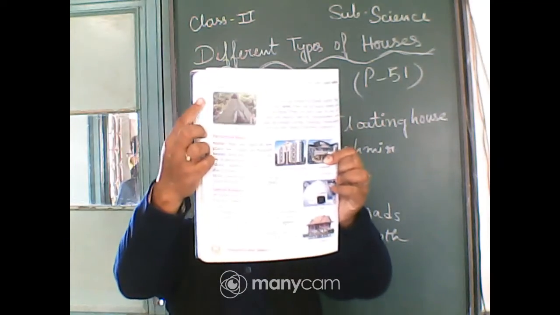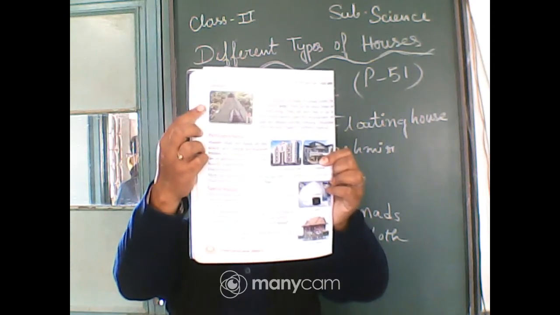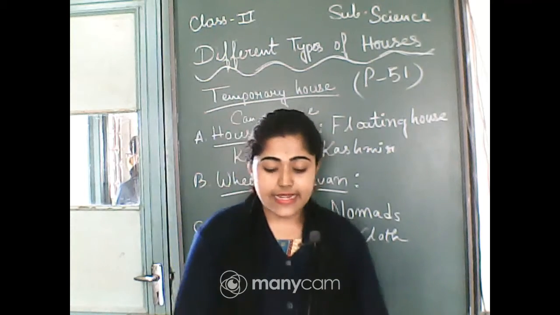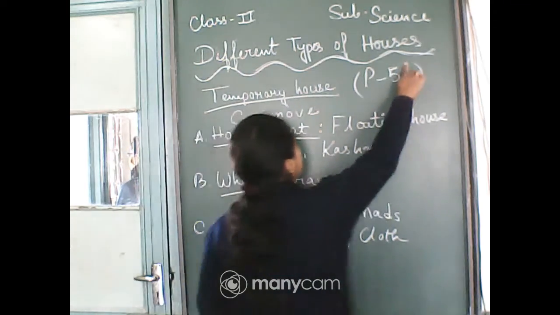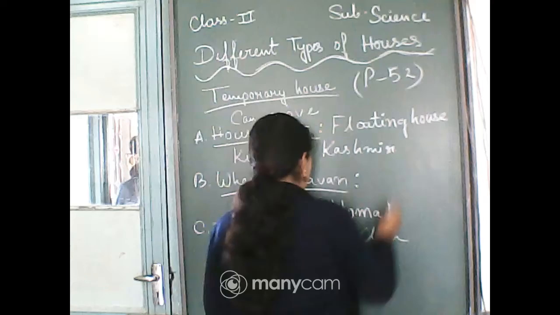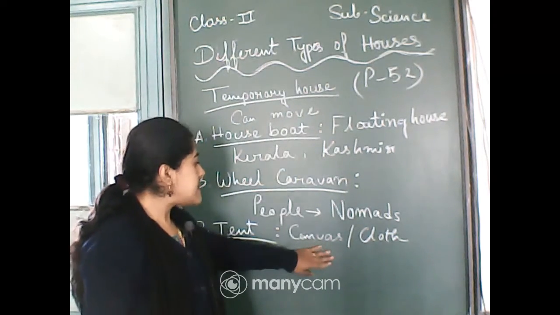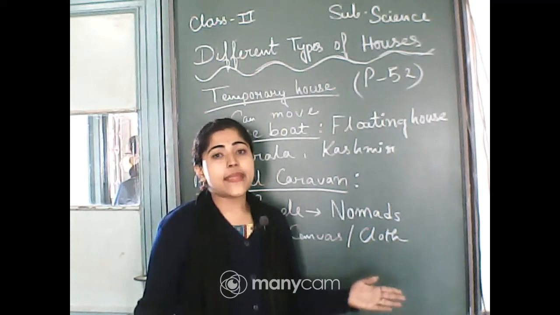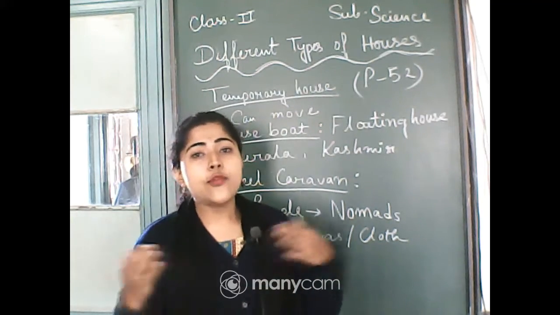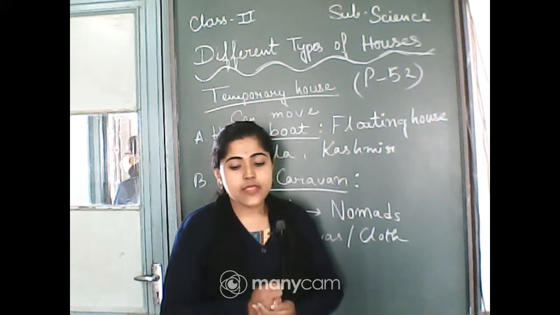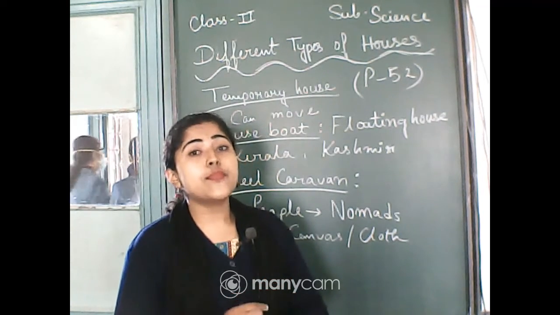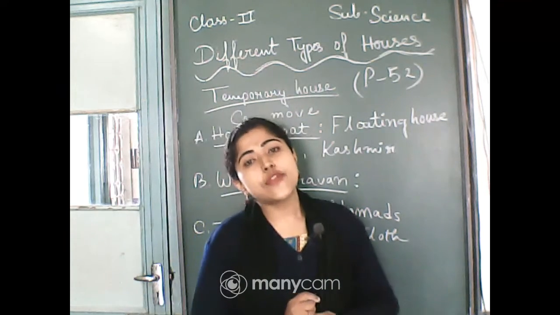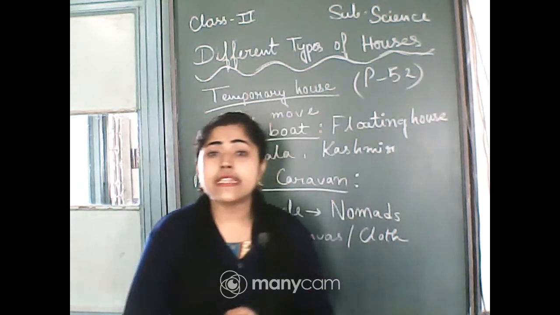See, here is the picture of a tent, at page number 52. Here you can see the tent. It's made up of canvas or cloth. It can be easily folded and we carry it easily. They are very easy to put up also. Our house we cannot carry, but a tent we can carry easily and put up easily.